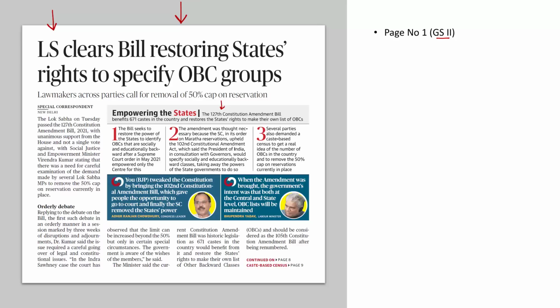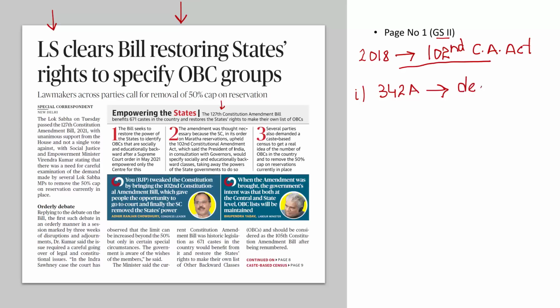But now let's try and understand this newspaper article in slight detail. The year was 2018. A constitutional amendment act was passed called the 102nd Constitutional Amendment Act. Because of this Constitutional Amendment Act, basically 3 articles were inserted into the Constitution. Article number 1, 342 capital A. What this 342A basically deals with is the central list of OBCs. At the central level, who all are socially and educationally backward classes of citizens, their details are mentioned in this central list.